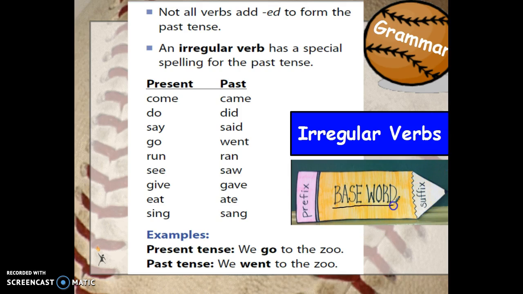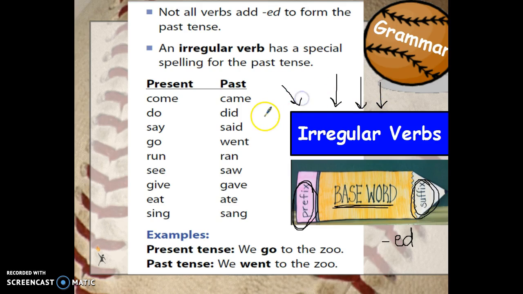If you think about your base word, there's your present tense probably. If you add something to the beginning of the word, remember we call that the prefix, the beginning. And if you add something to the end, remember we call that the suffix. It goes at the end of the word. And so far, a lot of the past tense verbs we talked about, you simply add ed as your ending. But not all verbs work like that. So this week we're going to focus on the verbs that don't just add the suffix ed.